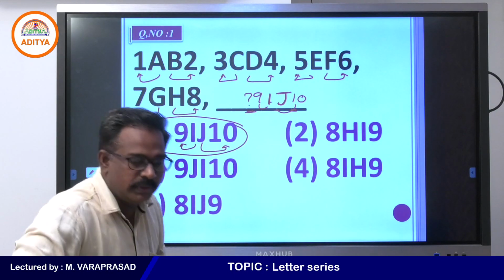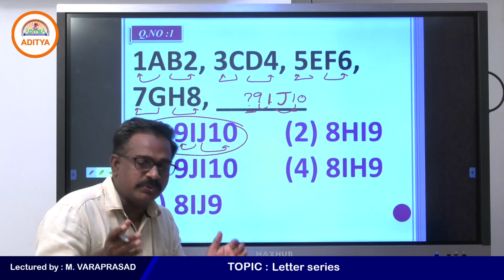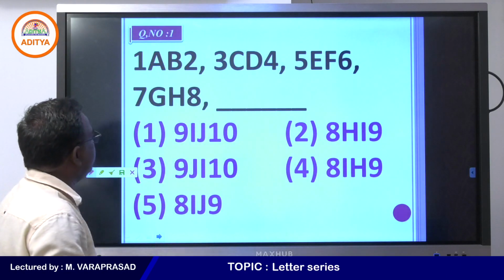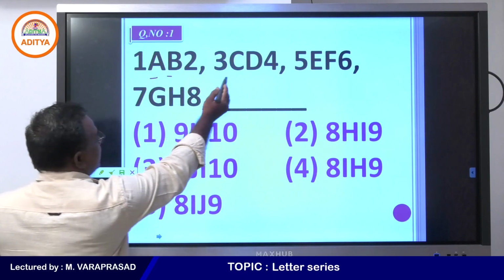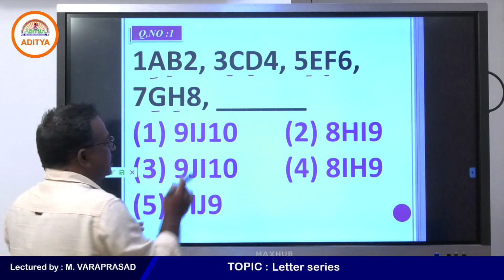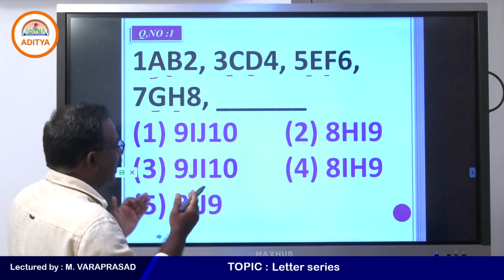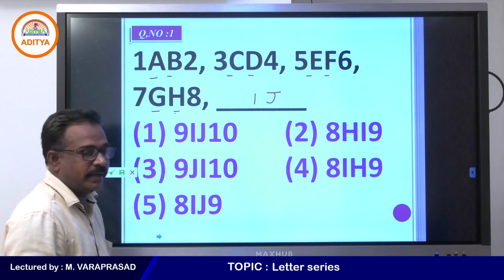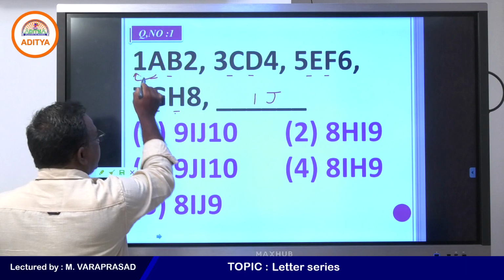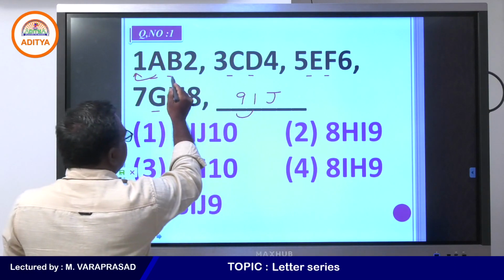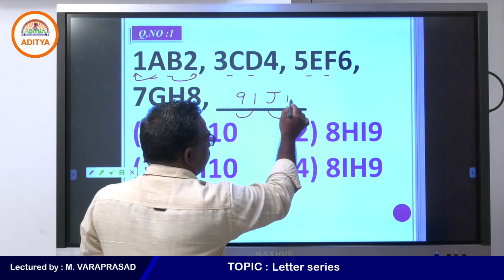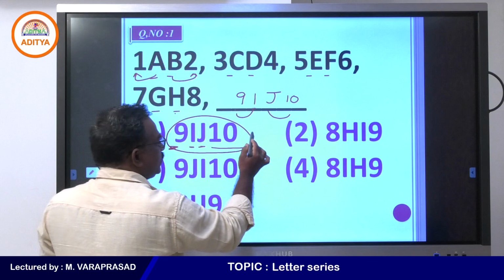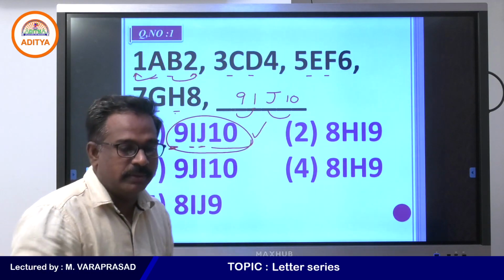Did you understand, all of you, or shall I explain once again? Very easy question, easy model. See it clearly. A, B, C, D, E, F, G, H, the alphabets go on continuously. The next pair you will get is G, H, I and J. Here A's place value is written, so I's place value is 9; B's place value, so J's place value is 10. So 9 I J 10, the answer is option 1.